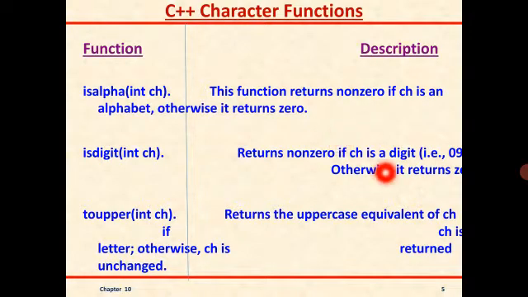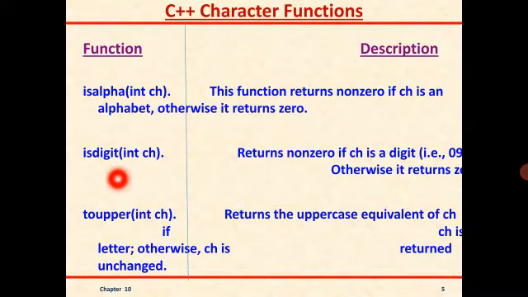What it means is, it checks whether the entered character, which is stored in ch, is an alphabetic letter or not. If it is an alphabetic letter, it gives a non-zero value. If it is not, then it will give the 0 value.